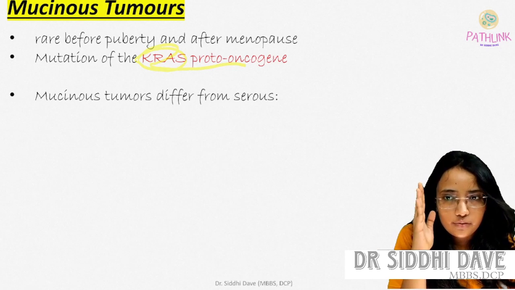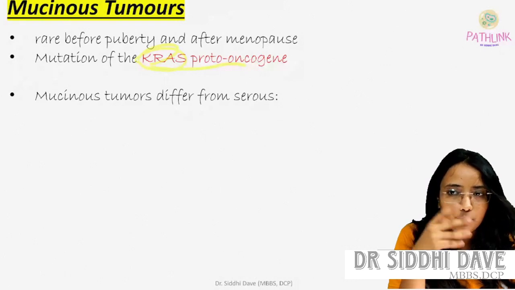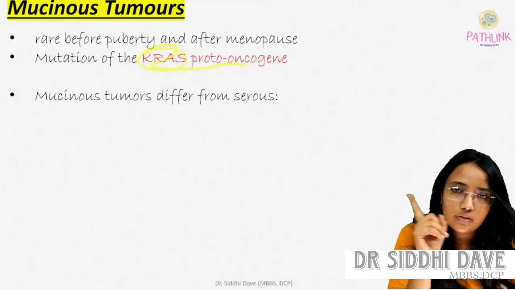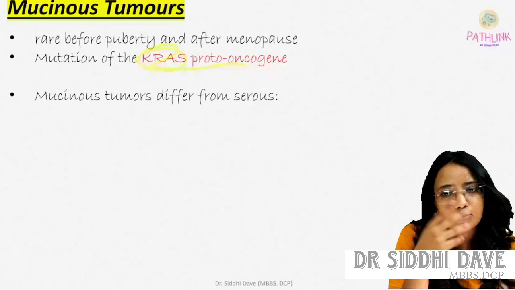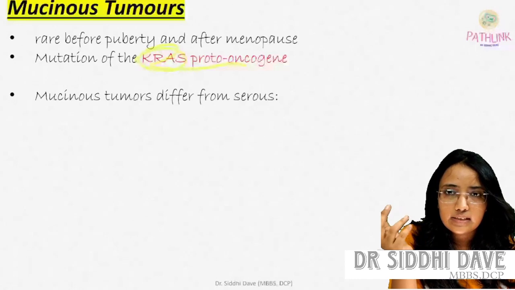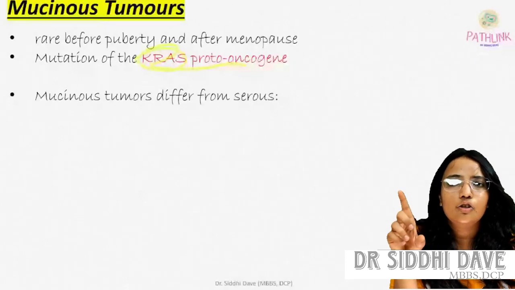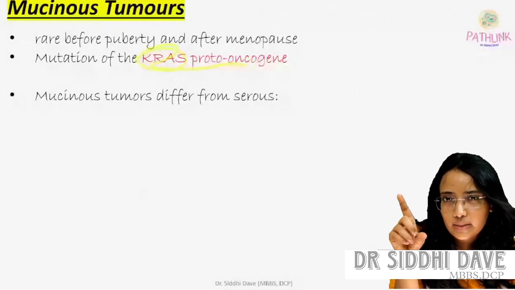Here you have to emphasize why mucinous tumors are different from serous tumors. Mucinous tumors also contain columnar epithelium. Serous tumor, we have seen recently that serous cystadenoma also contains single columnar epithelium.